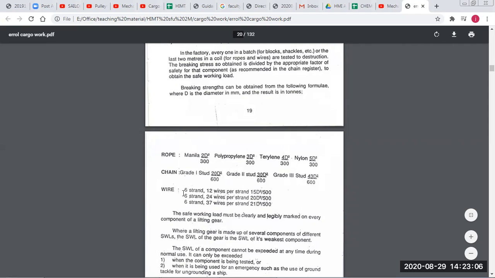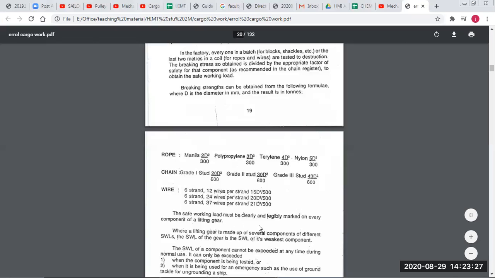Then for wire, if it is a 6 strand, 12 wires per strand, then 15d square by 1500. So this construction will be given to you in the exam, and the formulas you have to remember to calculate the breaking stress. 6 strand 24 wires per strand and 6 strand 35 wires per strand.